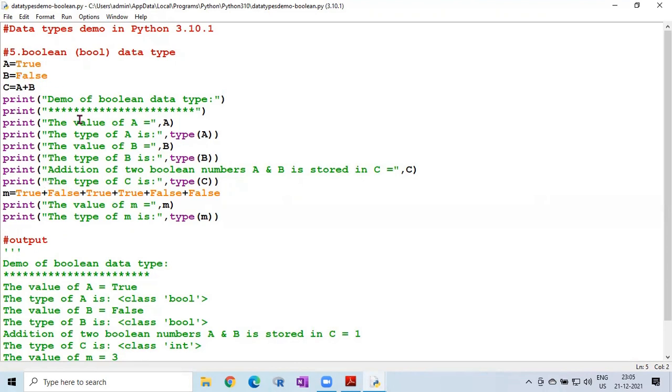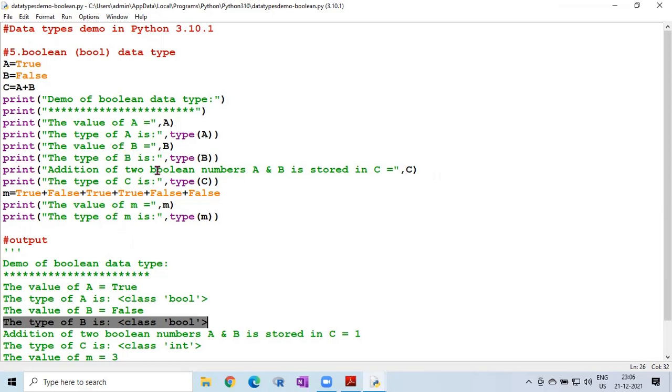So the first print statement, what is the output here? For this, print the value of a equal to True. So here the value is True. Then the second statement, the type of a. What is the type of a? Actually True is of type bool. Then the third statement, print the value of b. What is b here? False. So here the value of b is False. Then what is the type of b? Again, False is also of Boolean type. So the type of b is class bool.